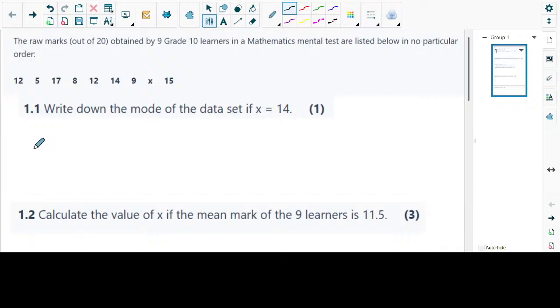Let's do a practical example. Learners who got between 0 and 10, I will say maybe there are 100. Learners who got between 10 and 20, maybe 20.